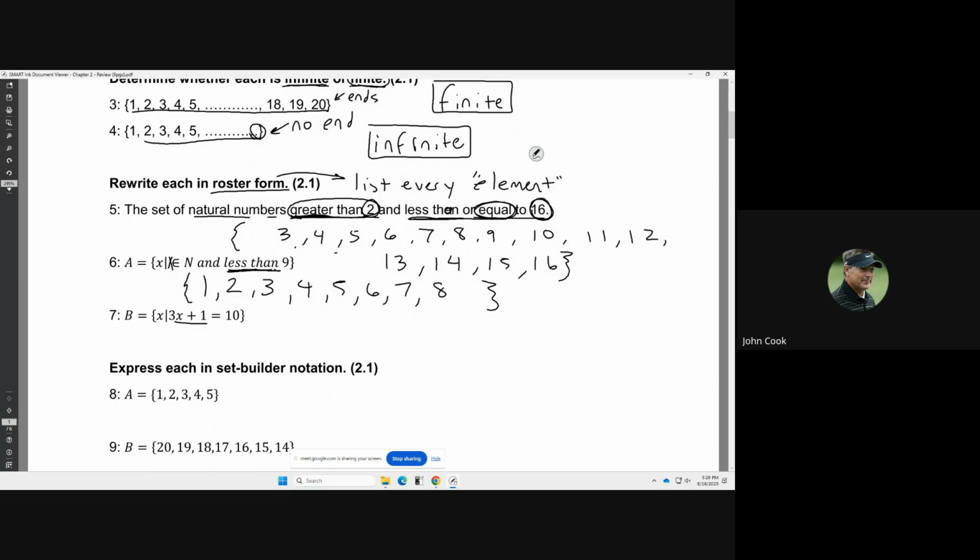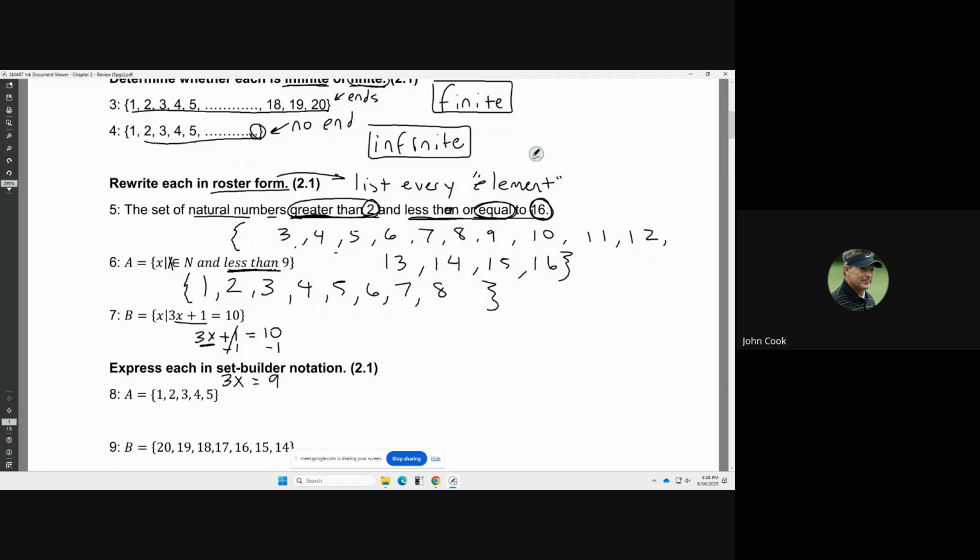So that means that it's any x value that solves this equation. If you just solve it out real quick using your algebra skills, the first thing we would do is subtract 1 from both sides of the equal sign. Then -1 plus 1 gives us just a 3x all by itself, equals 10 minus 1, which is going to be 9.